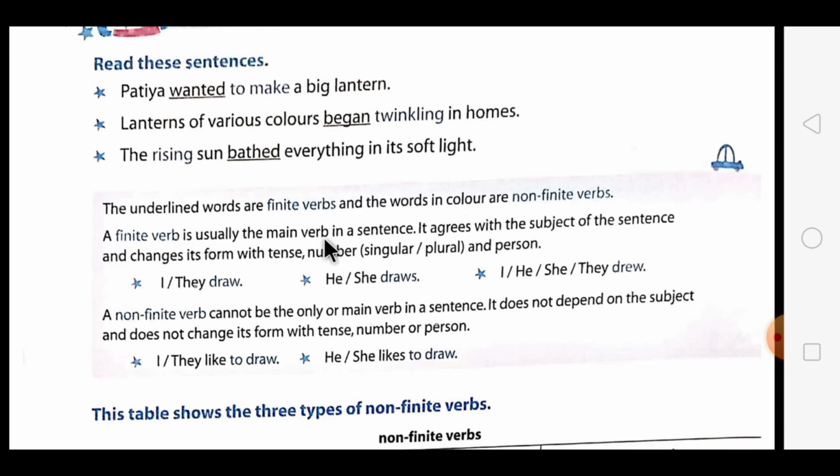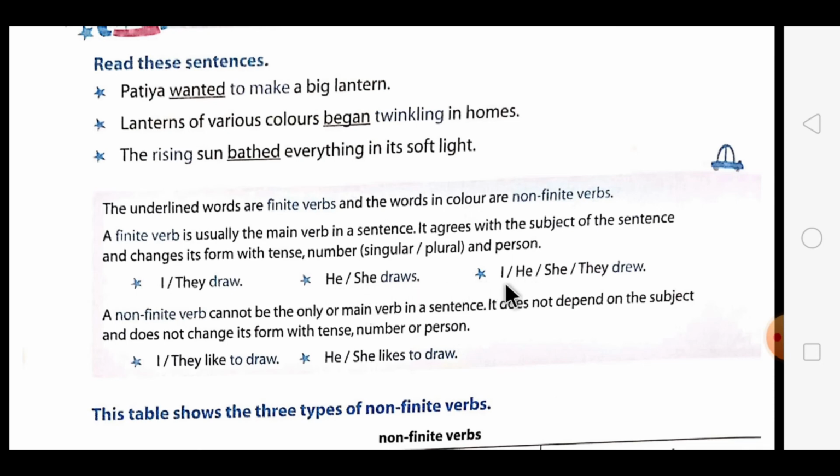It is usually the main verb in a sentence. Always the main verb, what the thing is being done, is called the finite verb. It agrees with the subject; it is connected with the subject. It changes its form with tense, number (singular, plural), and person. Examples are given here: if the subjects are I and they, the verb will be draw. But when the subject changes to singular, he or she, s is added to the word: he or she draws.